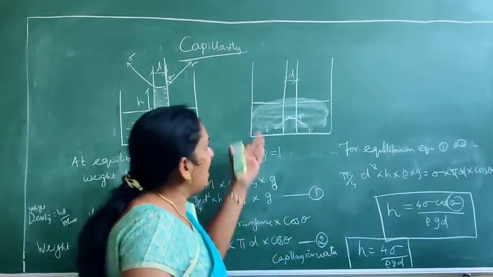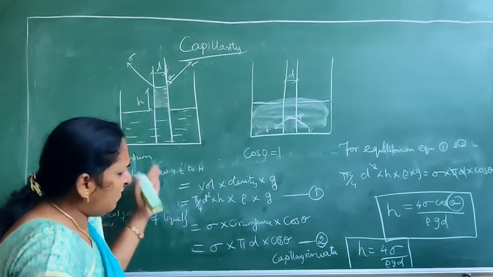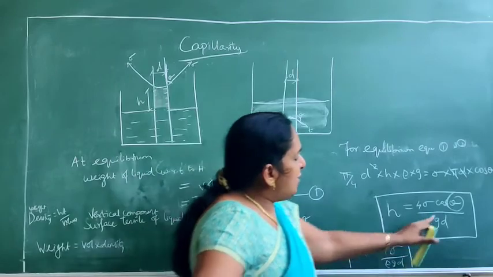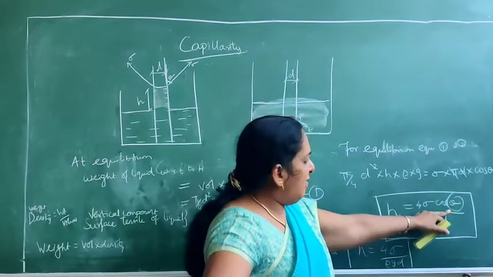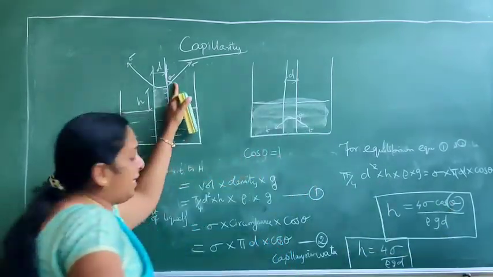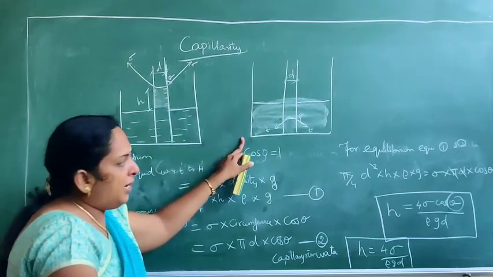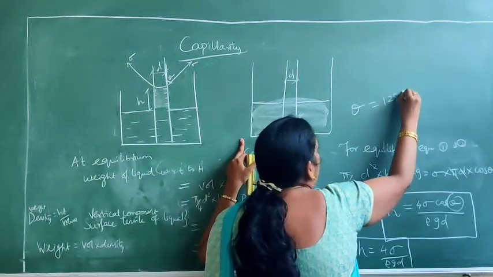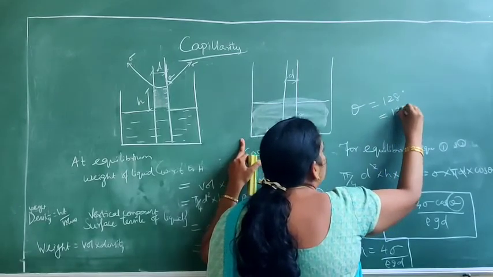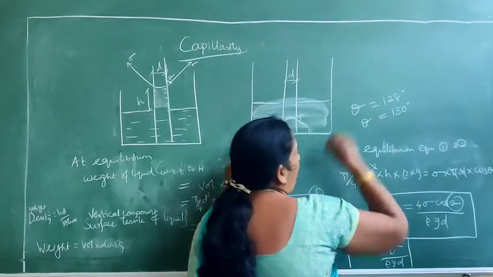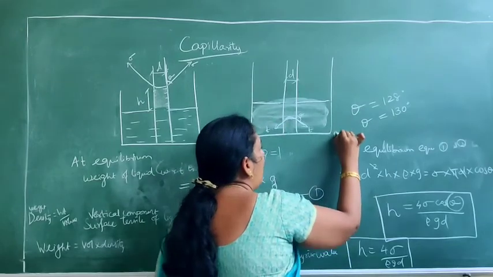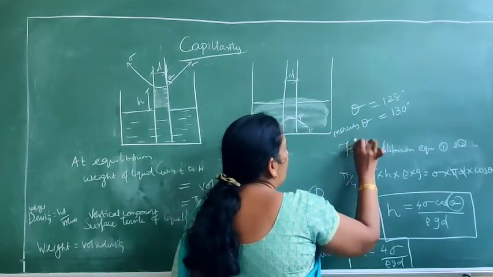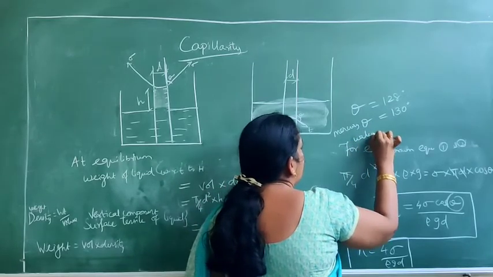So what happens in the case of mercury? The equations are the same. The only thing that changes is, instead of the theta value of 0 degrees, for mercury the theta value is 128 degrees, but normally it will be given as 130 degrees as a round off. So this value of theta is for mercury, and the value of theta for water is 0.